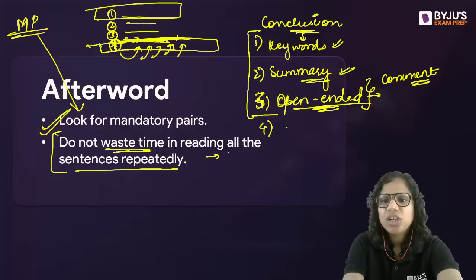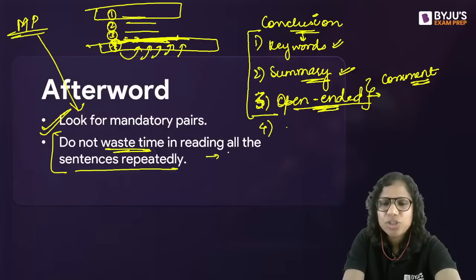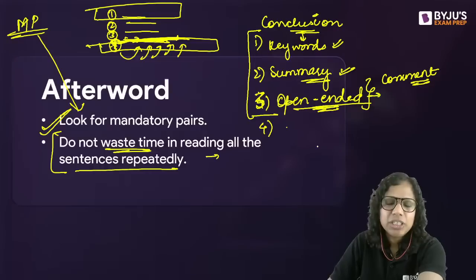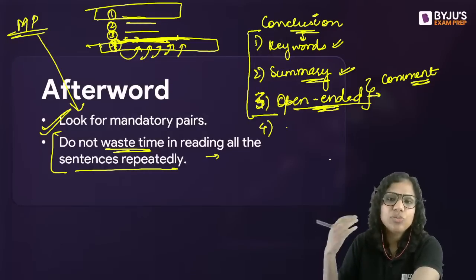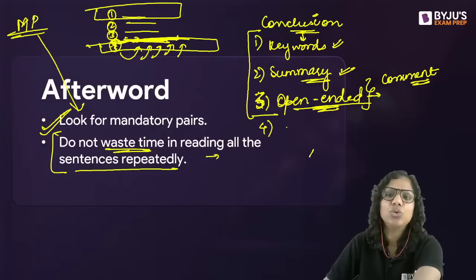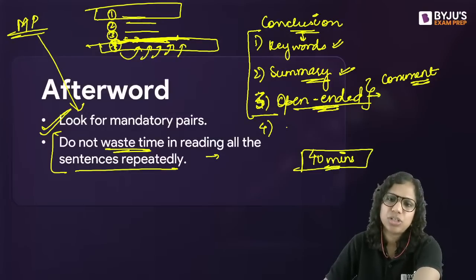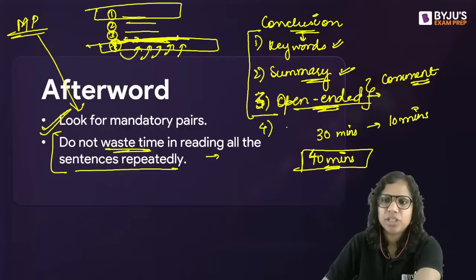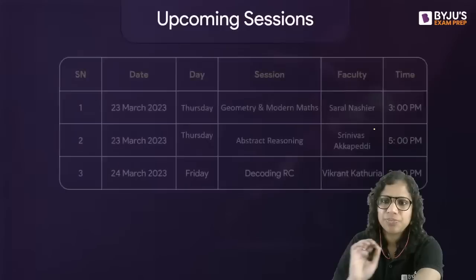So, the 30-40 strategy. Yes, 30-40 strategy. In my opinion, a good sincere student for whom VARC is a strength should take a total of 40 minutes approximately for the English section, the VARC section. Now these 40 minutes can be divided like this: 30 minutes in the first round, then 10 minutes in the buffer round that you have.